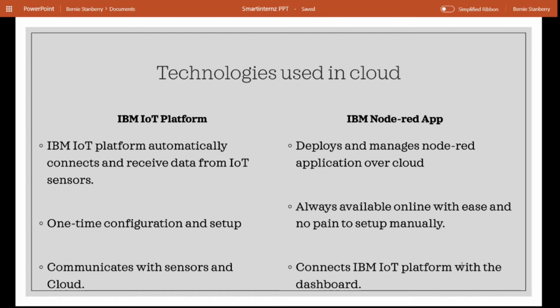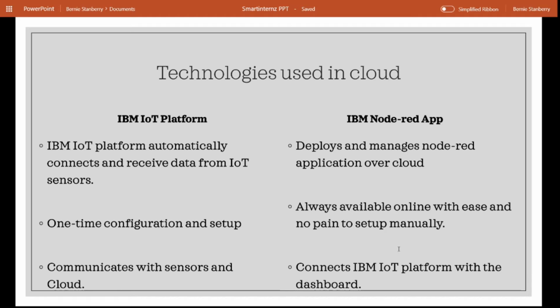So by using the IBM Node-RED application, I was ready with the dashboard too. Basically, my dashboard, which was a Node-RED application, would connect to the Watson IoT platform and collect data from it, and would update my dashboard as per the real-time data.